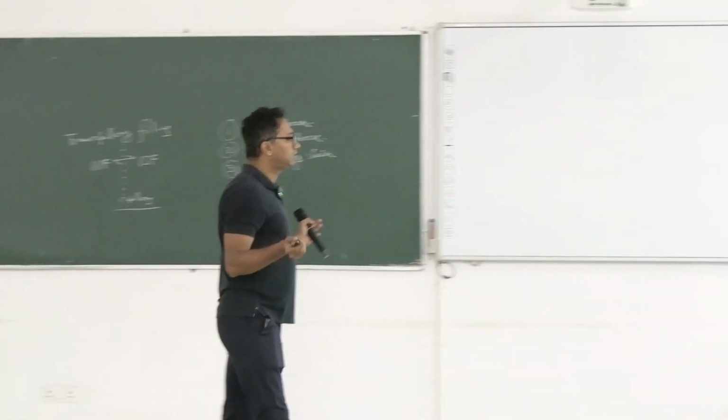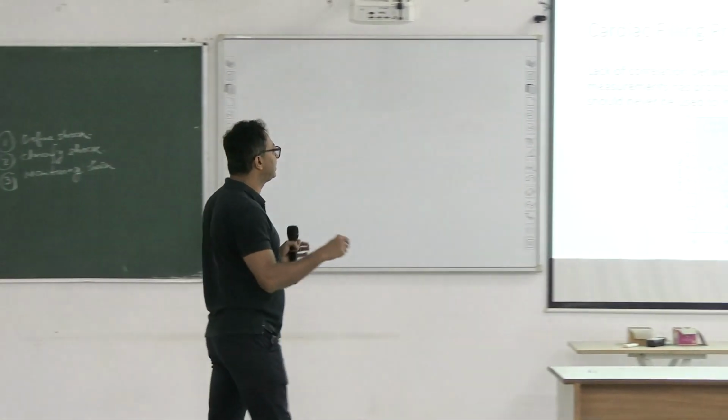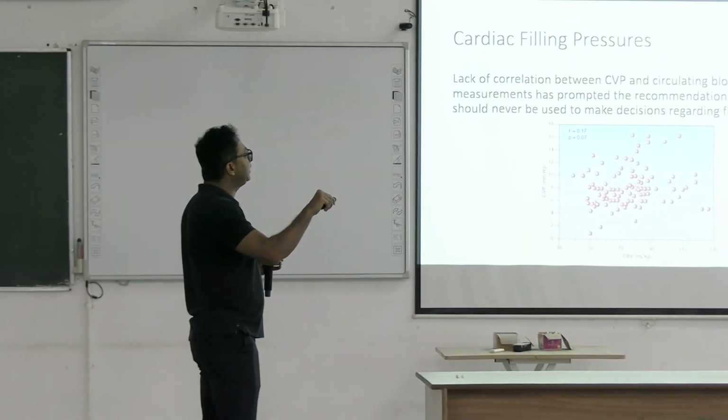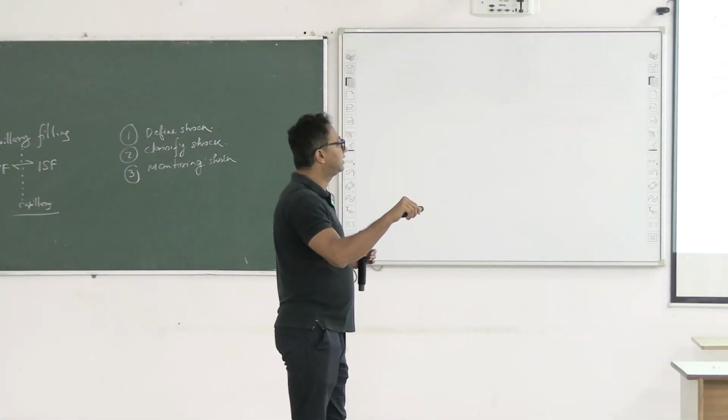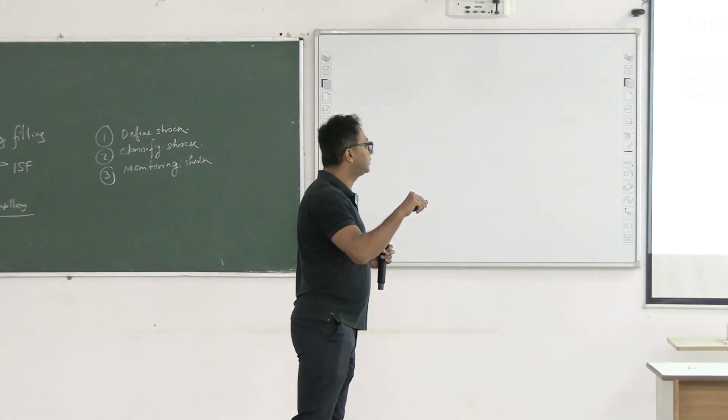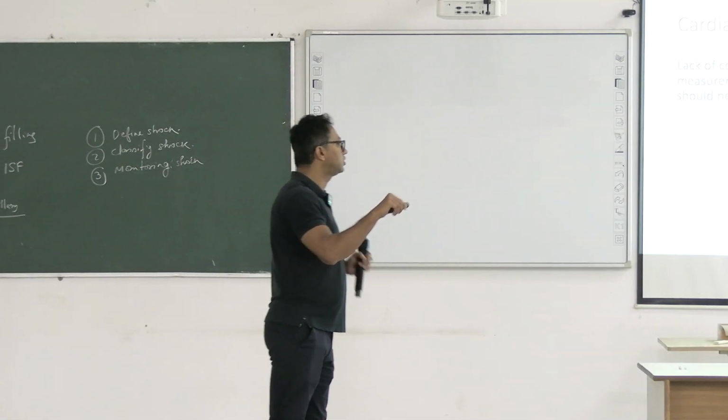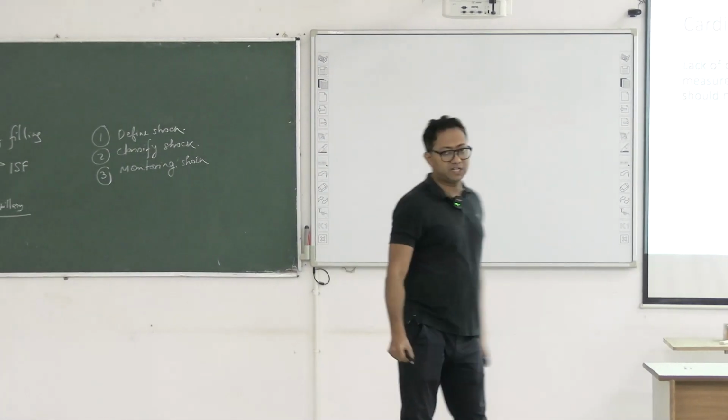But this is also not a very reliable parameter, because the lack of correlation between central venous pressure and circulating blood volume measurement has prompted the recommendation that central venous pressure should never be used to make decisions regarding fluid management.